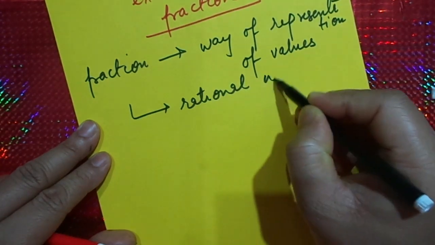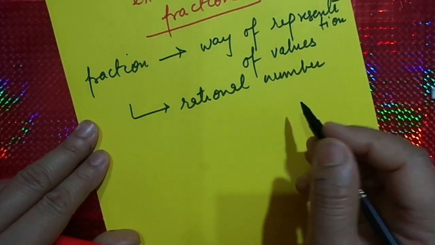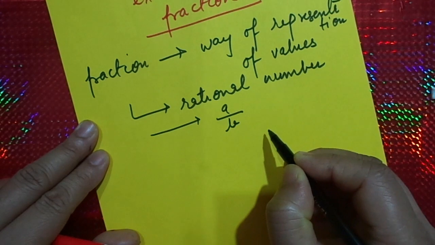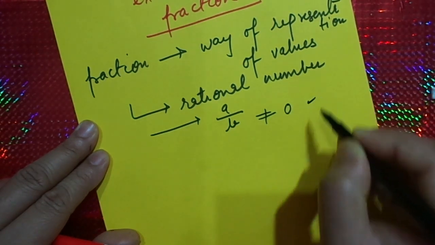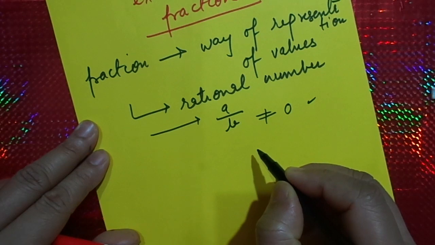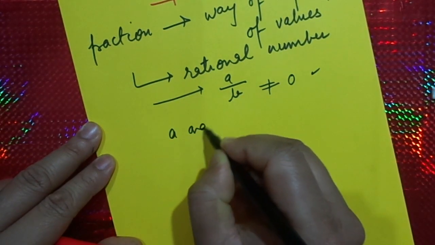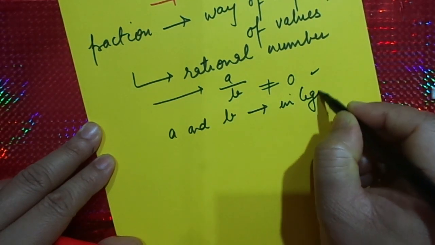A rational number in the form of a by b, where b should not be equal to 0. And a and b should be integers.